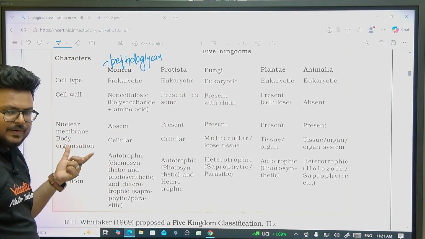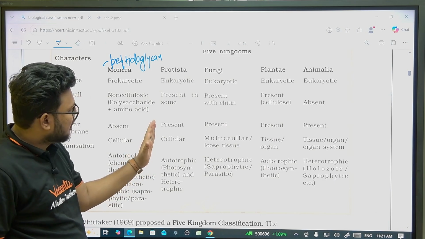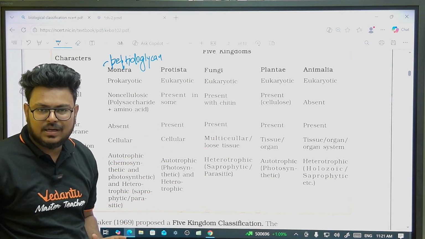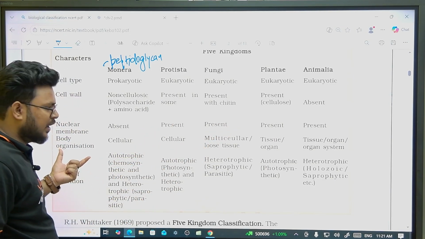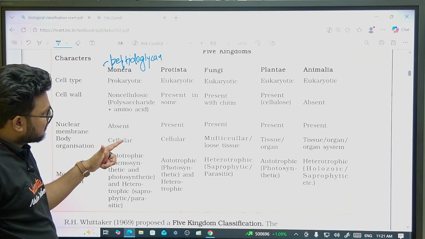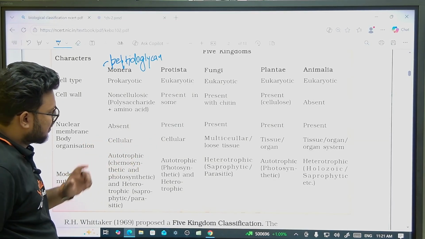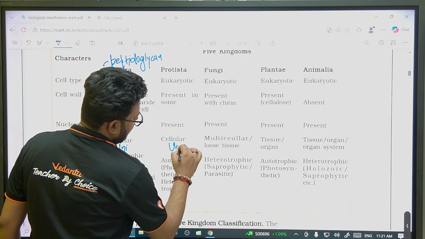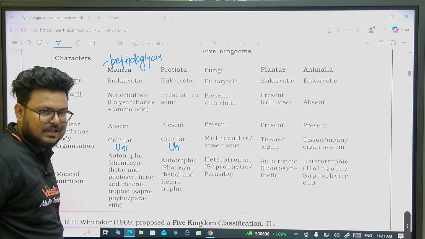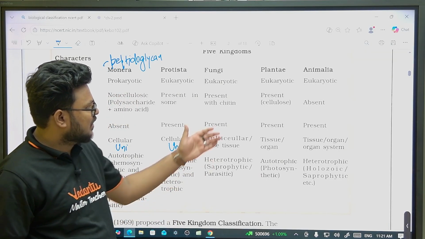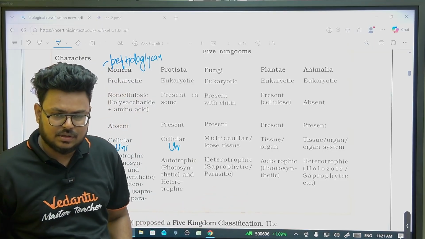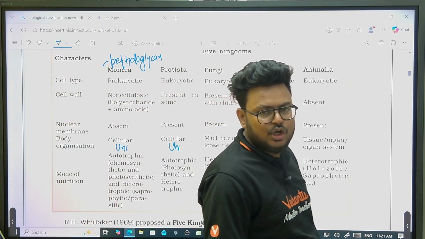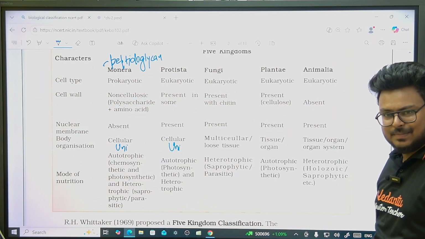Nuclear membrane, obviously prokaryotes don't have a nuclear membrane. In all the remaining it will be present because all the remaining are eukaryotes. Body organization, cellular, because they are unicellular. Fungi is multicellular, they can form small tissues. In case of plants, we have organs also, but in case of animals, we have organ systems and organisms too, right?